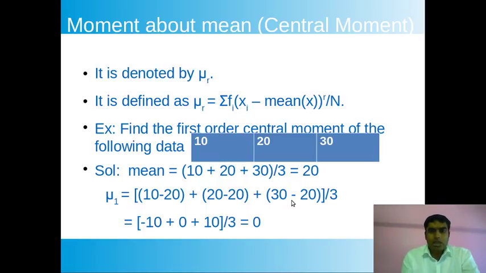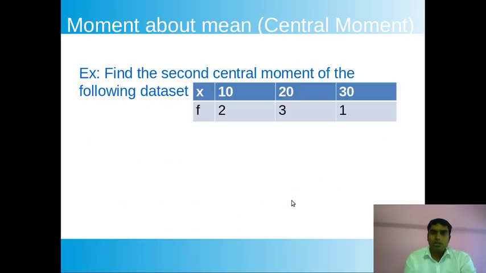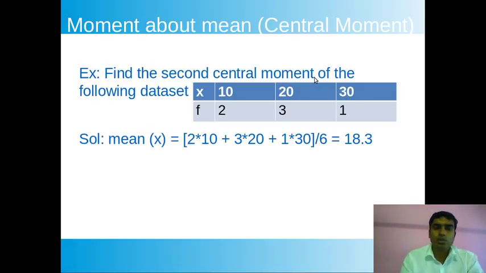Next, the same data set, but here we have to find the second central moment, so mu 2. Before that we have to find the mean of the data. You already know that it is (2 times 10 plus 3 times 20 plus 1 times 30) divided by the total number of points, 6, that is 18.3.